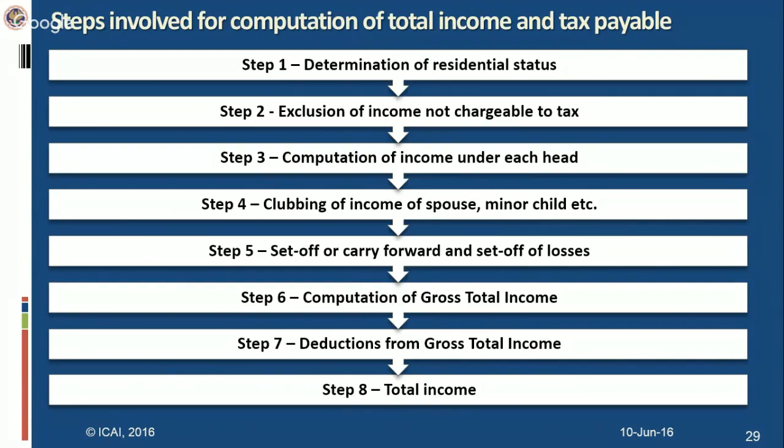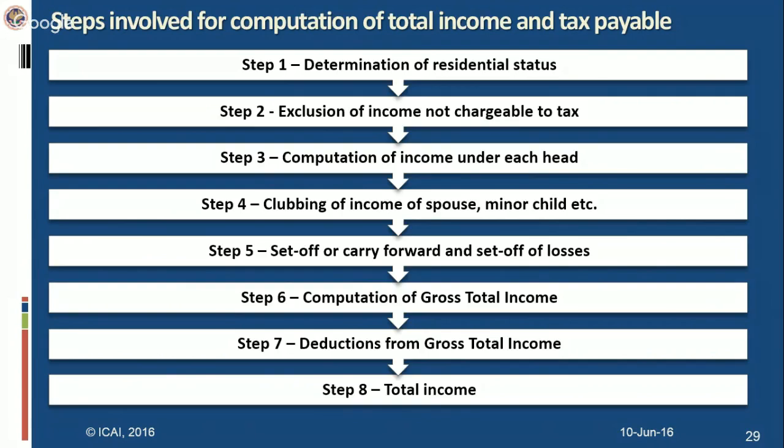From that gross total income, there are certain deductions provided, from section 80C to 80U. There are deductions in respect of certain payments, certain receipts, and investments. So there is a difference between deduction and exemption. In case of exemption, if the income is fully exempt, that income will not at all be included in the total income.